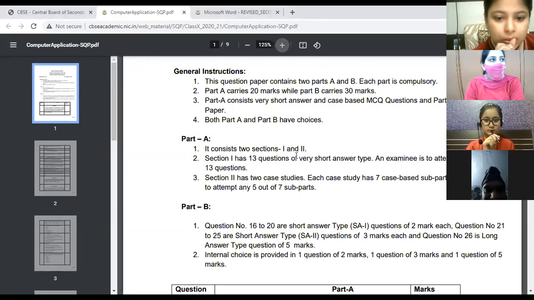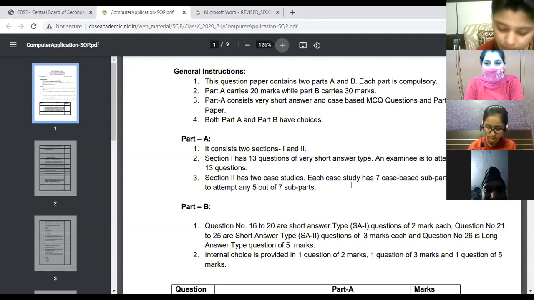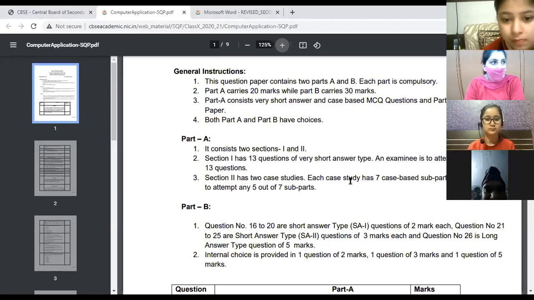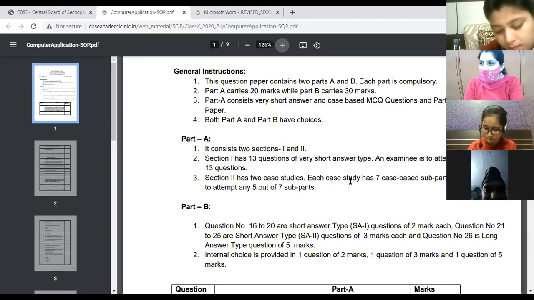Then section 2 will have two case studies. Case studies will have subparts, and there will be 7 questions with respect to each case study. Means one case study में 7 questions will be there, so total will be 14 questions. But again, out of 7 questions, you have to attempt any 5 for each case study.